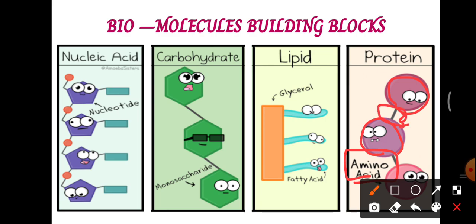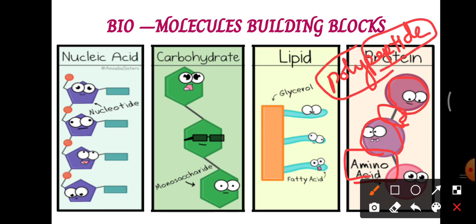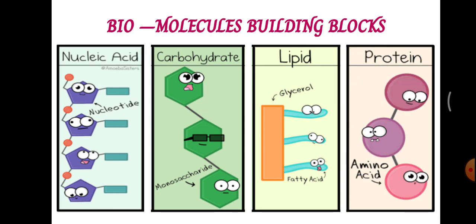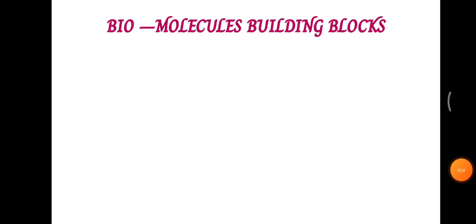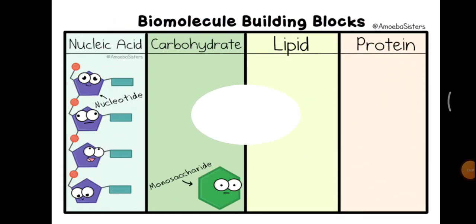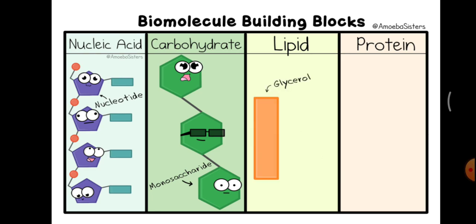The peptide bond unites amino acids and forms the larger polypeptide. Smaller amino acids join together and form peptide molecules, and many peptide molecules joined together form the polypeptide molecules, which in other words we call protein molecules. Hope you understood, children. This is the animated image of the building of these biomolecules.